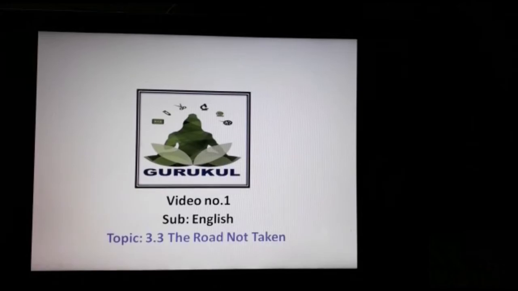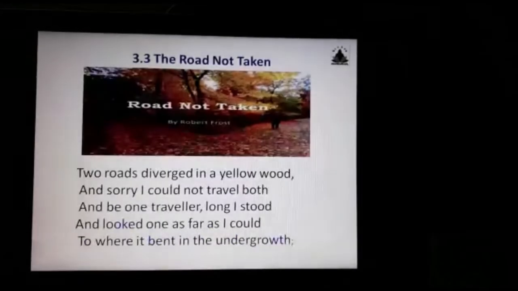Children, this is a symbolic poem in which the image of two roads means availability of two options, and taking the less traveled road stands for opting for a rare path or a choice. So let's go through the poem and see what the poet has to say.